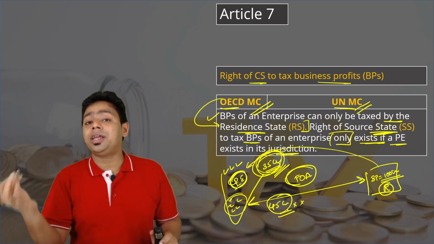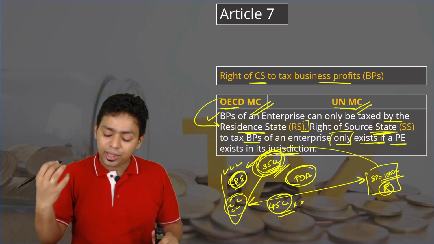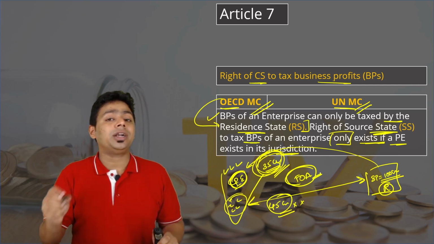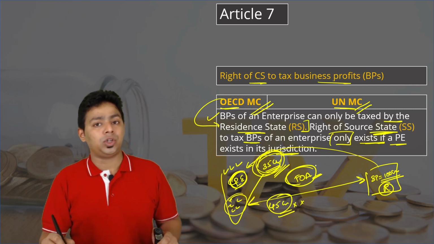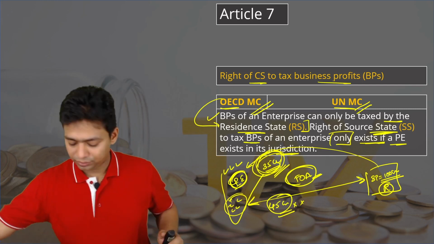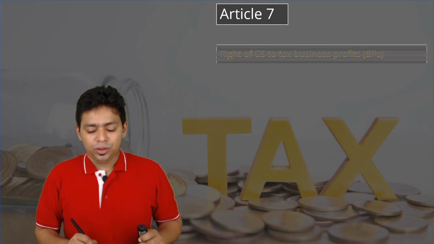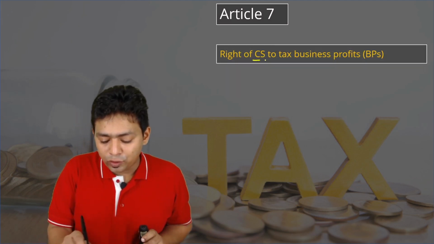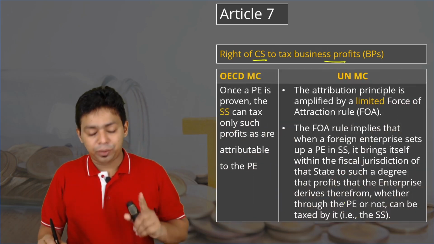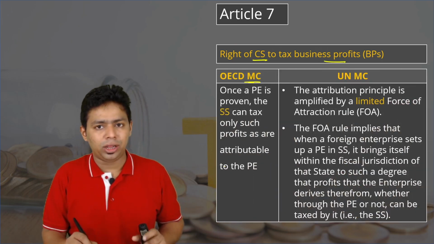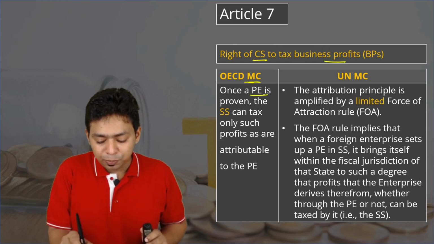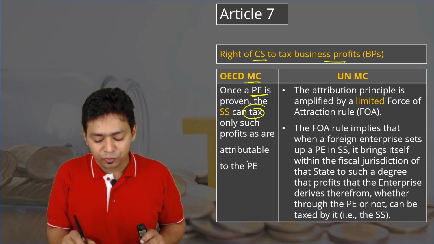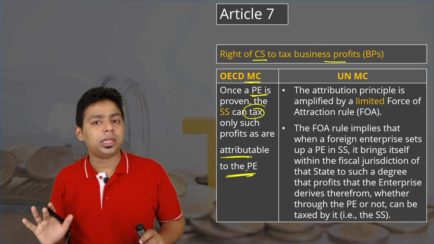Now in 2017, our government became a little smarter and they amended the concept of permanent establishment by putting this force of attraction rule. According to force of attraction rule now, my dear friend, so what are these rules we were talking about? Right of contracting state to tax the business profit. Please understand, according to OECD model, that is for developed countries, once PE is proven, the source state can tax only such profit which are directly attributable to the permanent establishment.